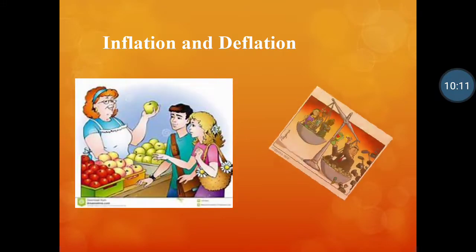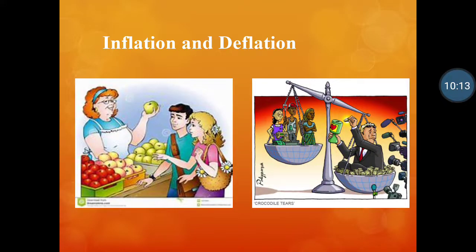Now, what is inflation and what is deflation? We have already learned that in standard 11, but we will just refresh it, we will recall it. Inflation is that state of an economy where prices of all goods and services increase beyond a certain limit. Purchasing power of the money decreases.